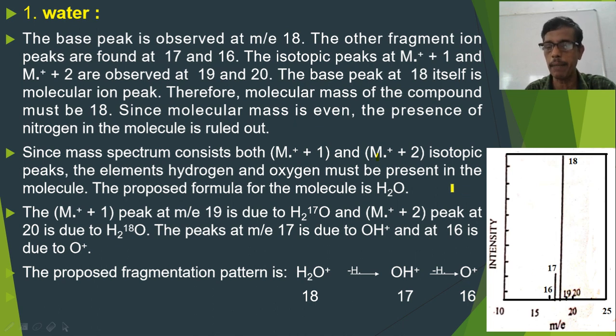Then you get fragment ion peaks at m/e 17 and 16. That is due to the removal of H radicals successively. So the first removal upon fragmentation produces the m/e 17 species, that is OH plus. Next, removal of an H free radical produces m/e 16, that is the O plus radical. So that's shown here. These are all fragment ion peaks. This is the spectrum of water.